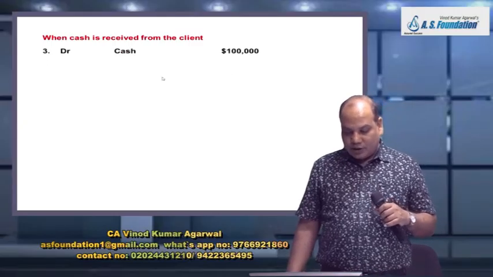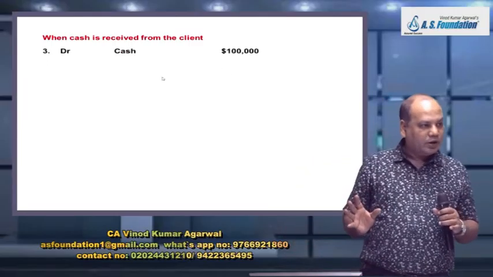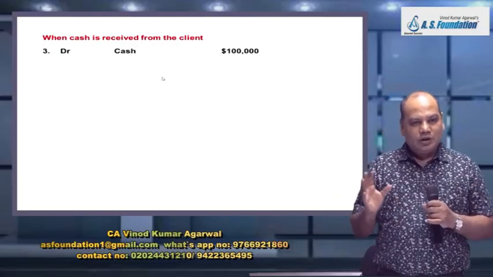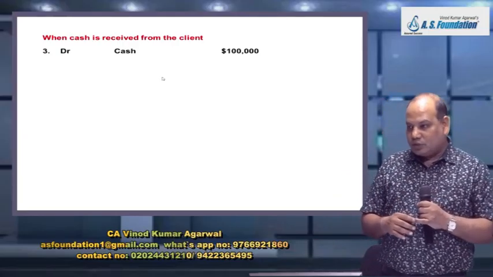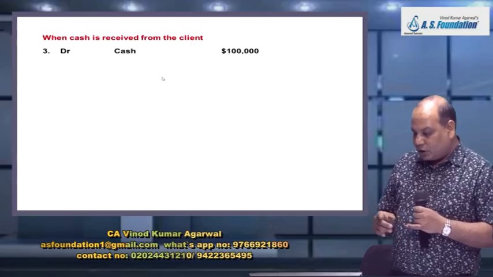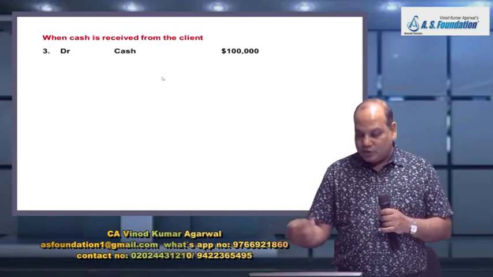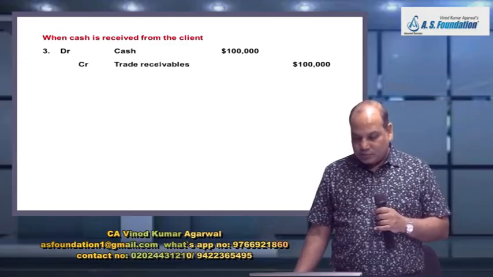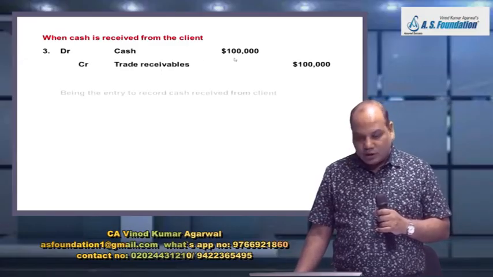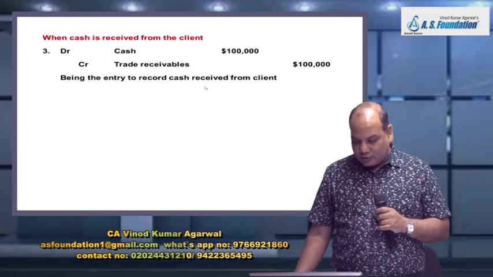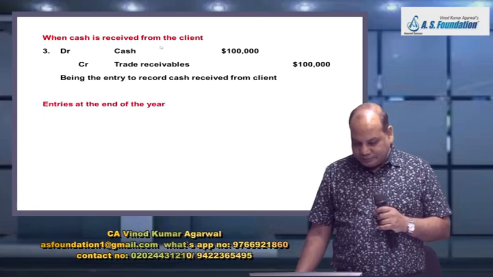However, practically companies may open different accounts and then accordingly they can keep track. That is up to them. But I will suggest following this only. This is simple. Company receives cash from the customer, cash or bank account debit to trade receivable, 1 lakh amount, to record cash received.